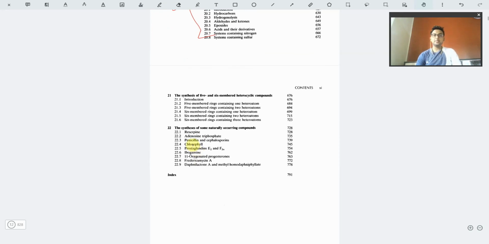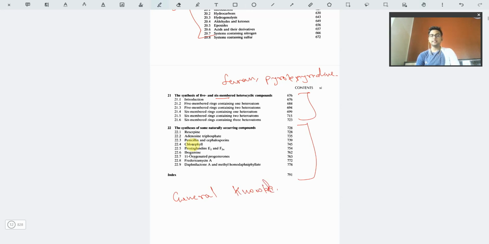And the last part is the synthesis of 5 and 6 membered heterocyclic compounds. Heterocyclic, you mean like furan, pyrrole, pyridine, and those kinds of things. This part is also explained in other books, so you may just neglect it from here. And this is just a general knowledge part. The last part, chapter number 22, is the general knowledge part.